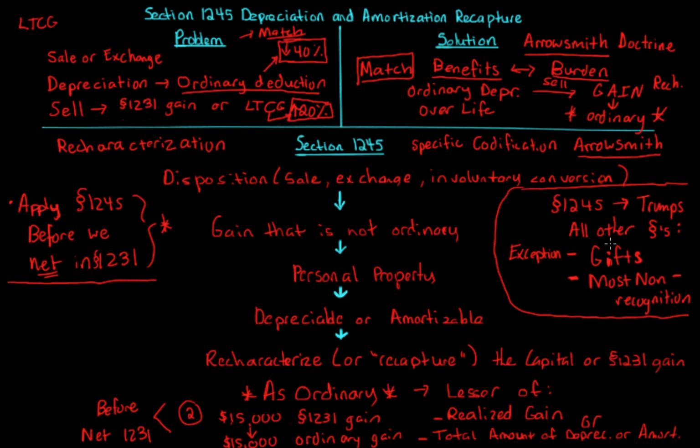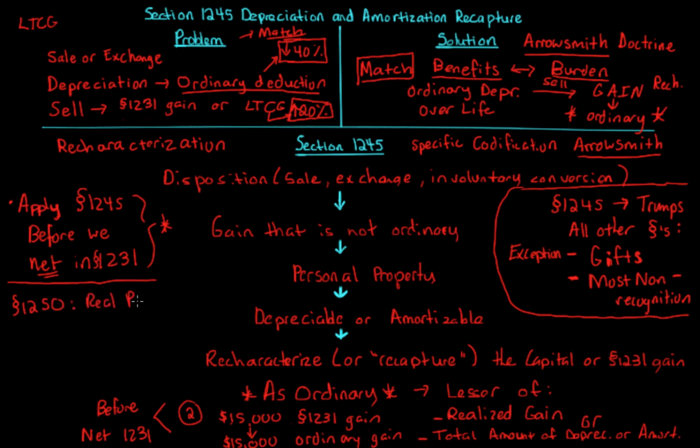Okay. Now, the last thing I want to mention is we talked about how this applies to personal property that's depreciable. You might be asking, what if you have real property that's depreciable, like a building, and you have business or investment property? Well, there's a provision called section 1250. And section 1250 deals with real property.